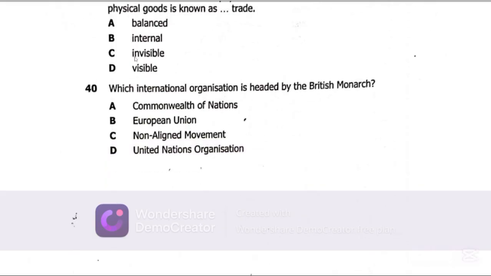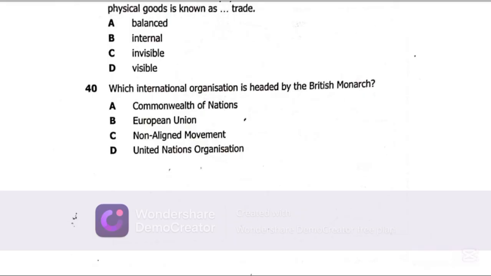Let's get to question 40. Now, question 40 says, which international organization is headed by the British monarch? So the international organization headed by the British monarch is the Commonwealth of Nations. So the best possible answer on question 40 is Commonwealth of Nations.